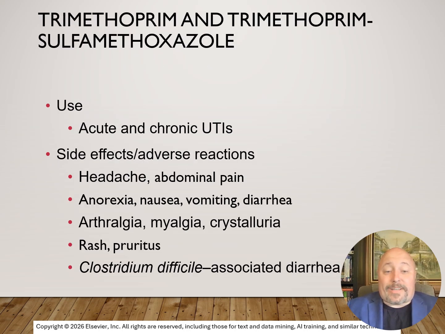Trimethoprim and sulfamethoxazole. These are used in both acute and chronic UTIs and have side effects ranging from headache, abdominal pain, anorexia, nausea, vomiting, diarrhea, arthralgia, myalgia, as well as rash and itching. Clostridium difficile may also be associated with use.